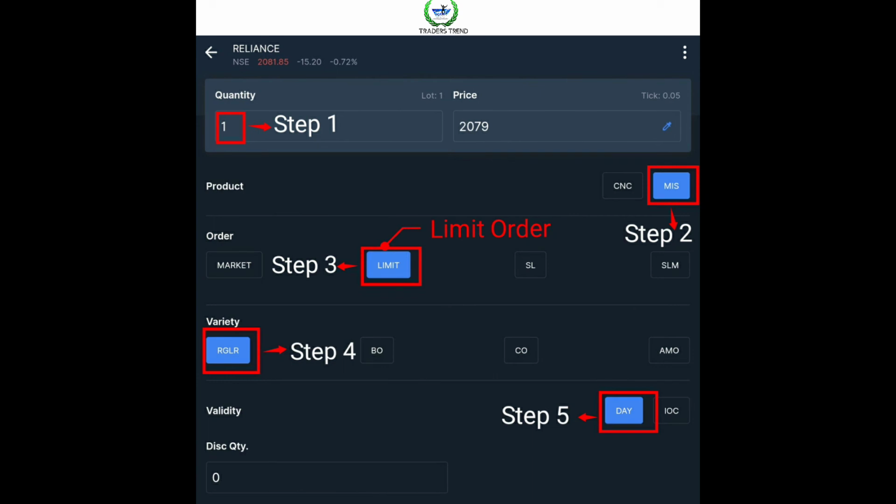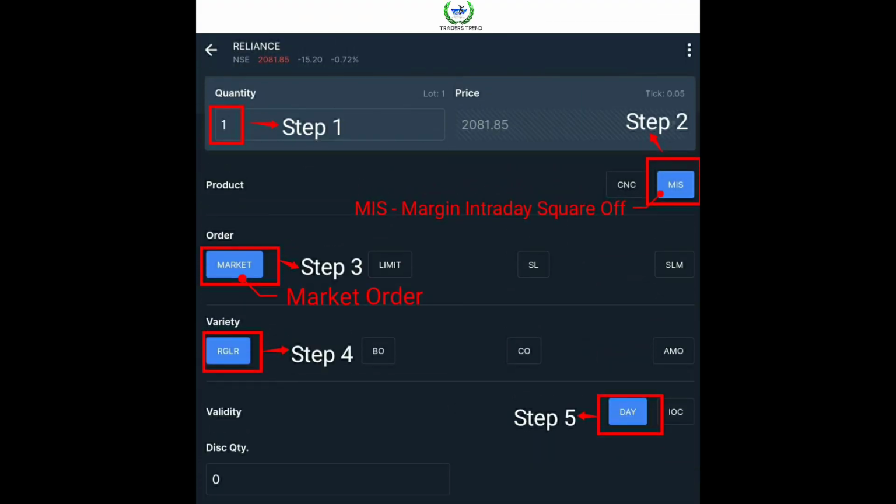The limit order means you have to select your own price, then execute the order. And the next one is market order, which means you buy or sell the share at the already listed price of the particular stock from other traders.